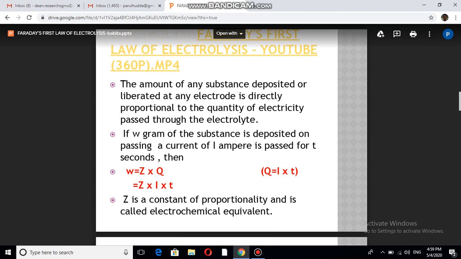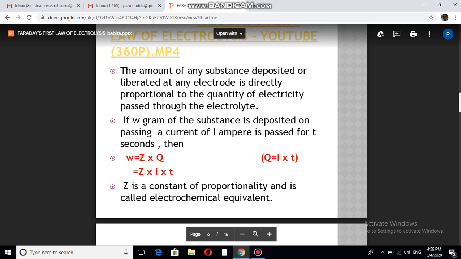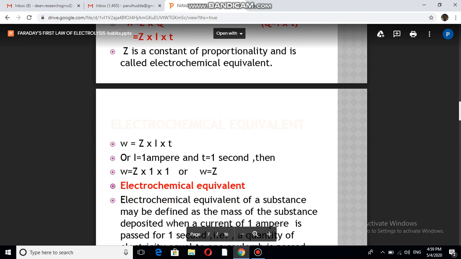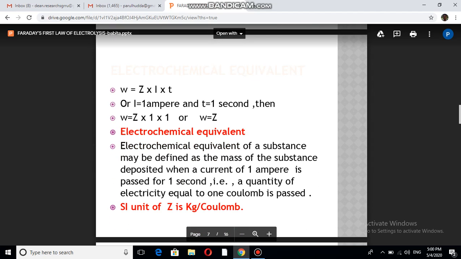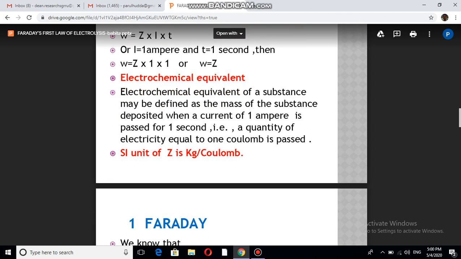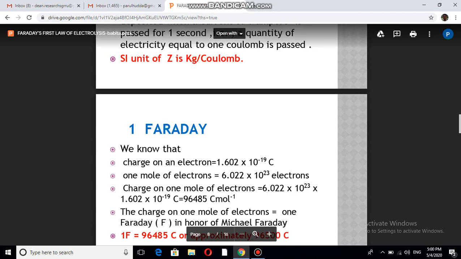So this is the formula. W is equal to Z into Q. W is the weight, Q is the charge. It can be elaborated as I into T, current into time. The term Z here is the proportionality constant, and it is known as electrochemical equivalent. To define electrochemical equivalent, we can say that it is the amount of substance deposited when 1 ampere current flows through a solution for 1 second. That weight is known as electrochemical equivalent.